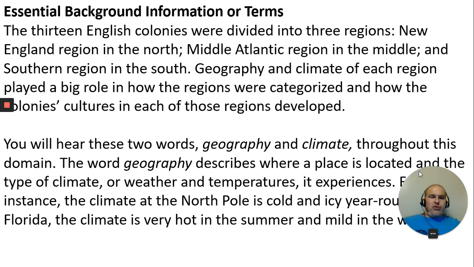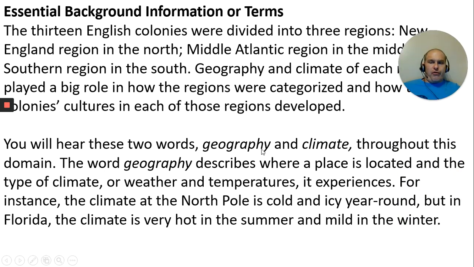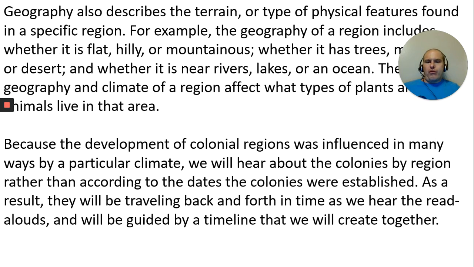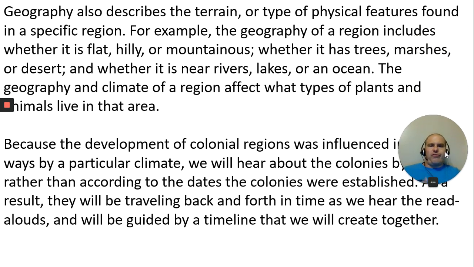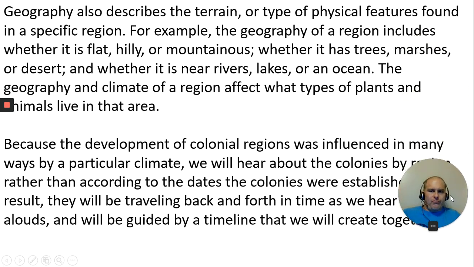The 2 words you're going to hear about are geography and climate throughout this domain. Geography describes where a place is located, and the climate is the weather or temperatures it experiences. We've talked about weather and climate before, so we won't go on that again. All right. Geography also describes terrain and types of physical features, like hills, trees, lakes, rivers, oceans, deserts, all that.